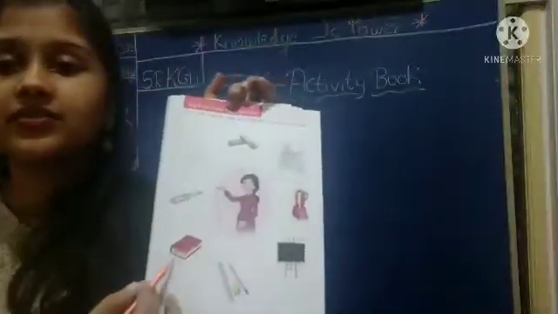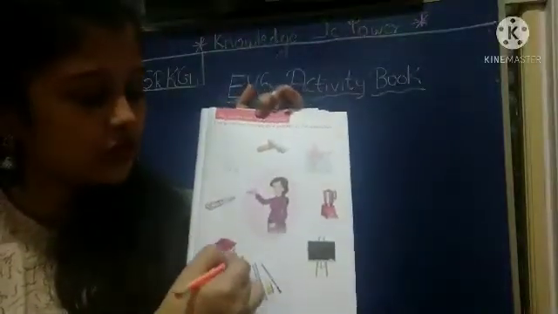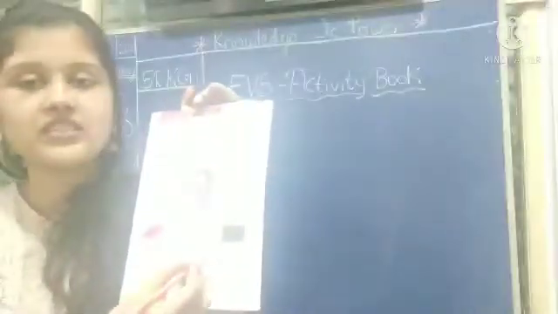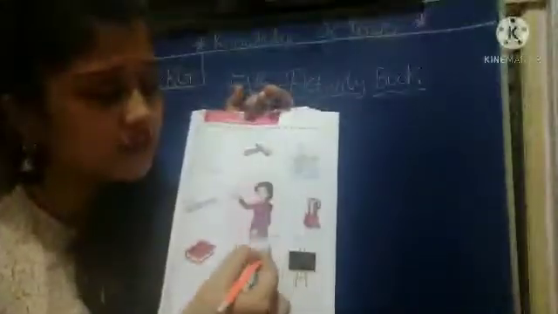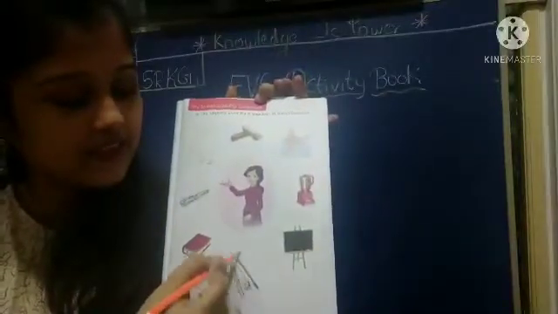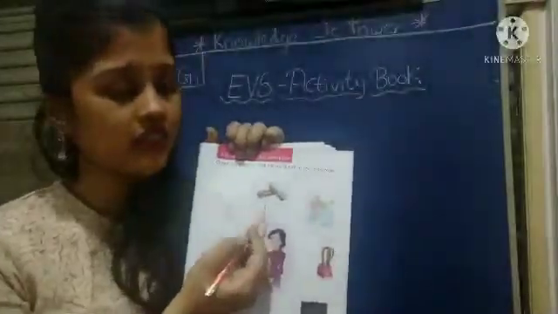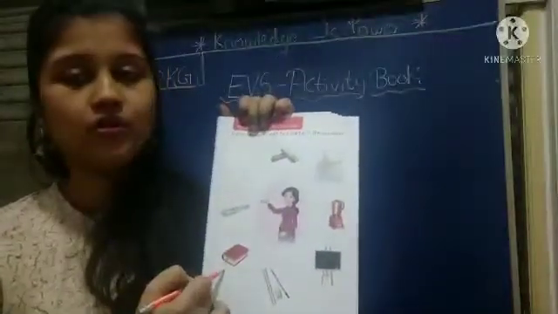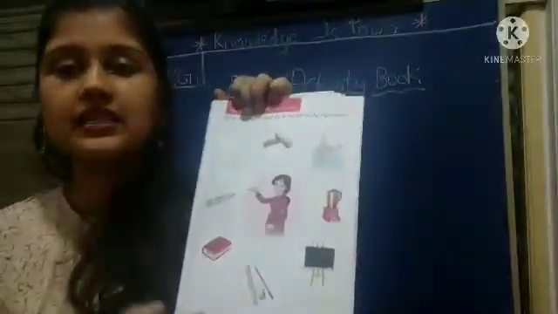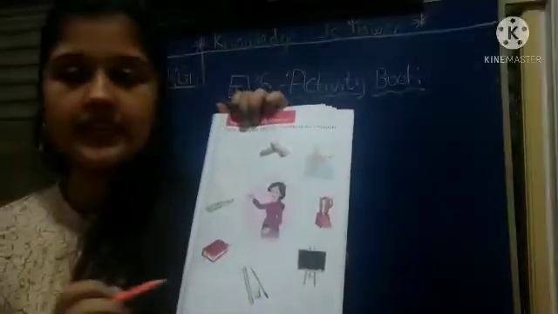Now which picture is given? Book. Yes, teacher uses a book. So you have to circle book. Okay. So now which picture is given over here? Blackboard. Yes, blackboard is used by the teacher. So you have to circle blackboard. Okay. And you also have to circle pencil, eraser and scale. So which pictures will you circle? First is chalk, duster, map. Then book, blackboard, pencil, eraser and scale. So these things are used by teachers.